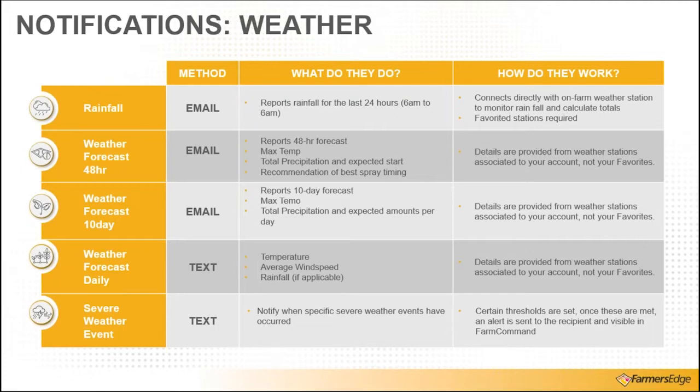These report on rainfall for the last 24 hours. So essentially it's 6 a.m. to 6 a.m. This connects directly with on-farm weather stations and utilizes the favorite lists that our customers have set up. So of course we have almost 7,000 weather stations in our network. And we have certain weather stations that are assigned to growers as they sign up, but you're able to select favorites that are associated to maybe fields, or areas of your fields, or just regions outside of your field area that you want to pay attention to.